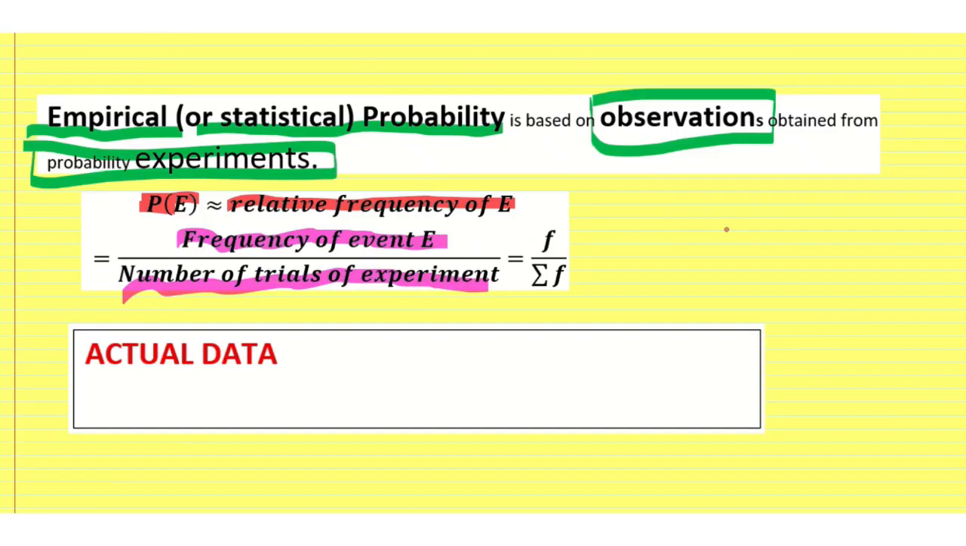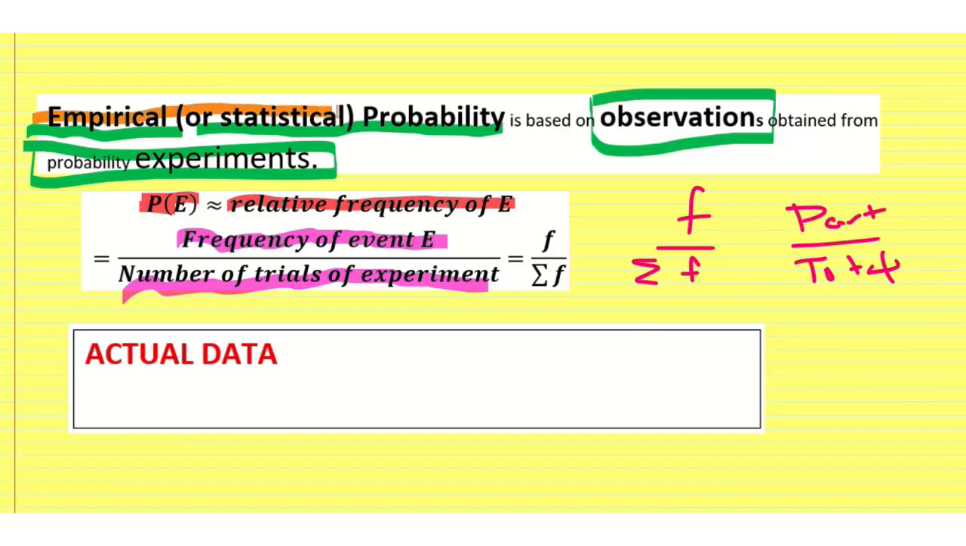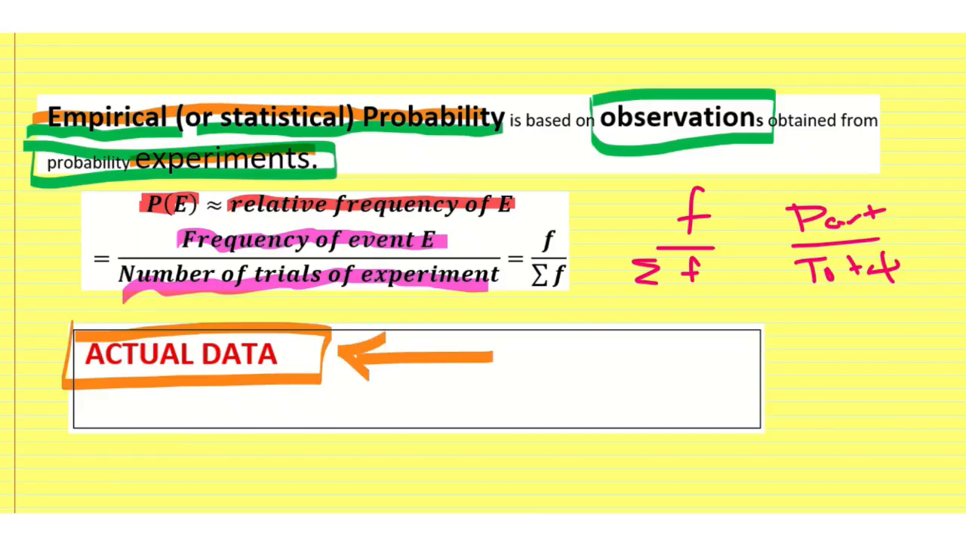So we're going to have frequency divided by some total number of frequencies. But again, it's still going to be a part divided by a total number. That's still the bottom line when it comes to probabilities. But this empirical or statistical probability based on experiments is using actual data. It is not a general expectation. It is going to be a real expectation based on actual data.